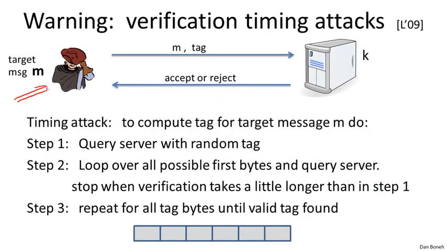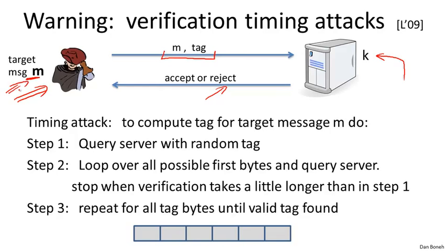So imagine you're the attacker and you have a message M for which you want to obtain a valid tag. Your goal is to attack a server that has an HMAC secret key stored in it. The server exposes an interface that takes message-MAC pairs and checks that the MAC is valid. If the MAC is valid, it does something with the message. If the MAC is not valid, it sends back to the originator the message reject. So now this attacker has an opportunity to submit lots of message-tag pairs and see if it can deduce the tag for the particular message for which it wants a tag.